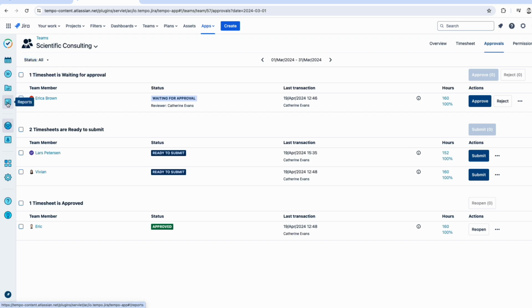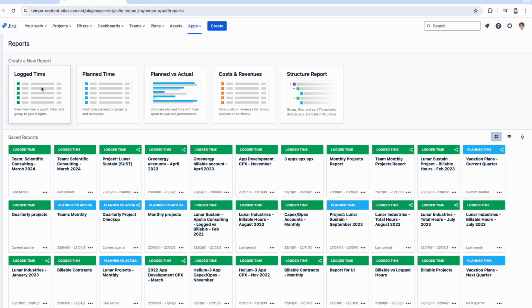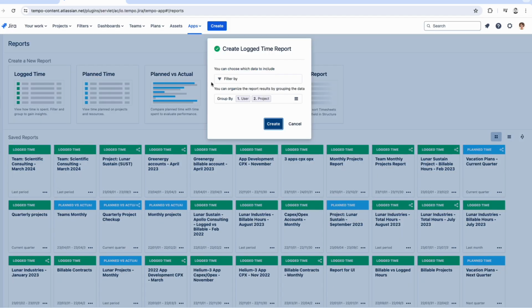Okay, so it's right here. Click on that. And then we're going to click to create a logged time report. So logged time reports gets data on time spent by teams, total time spent on a project, whatever they need to find out where the time goes. Okay, so I'm going to click on that.